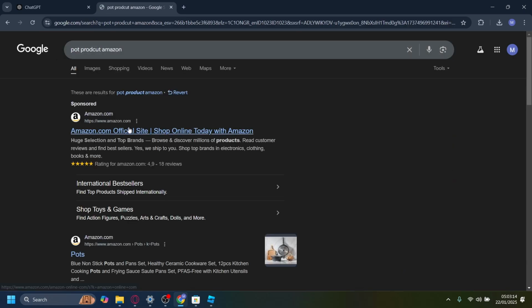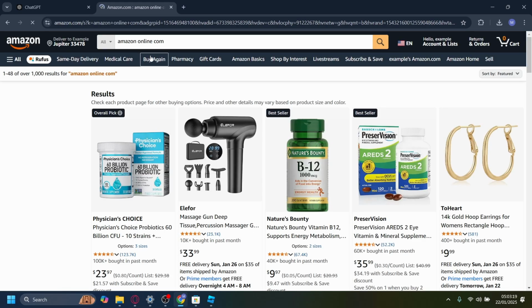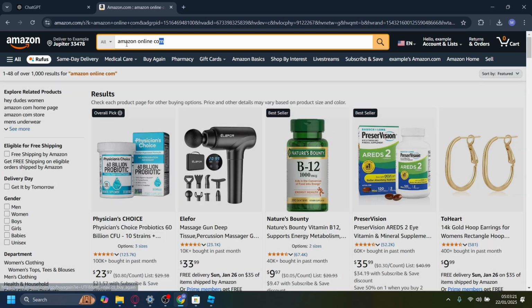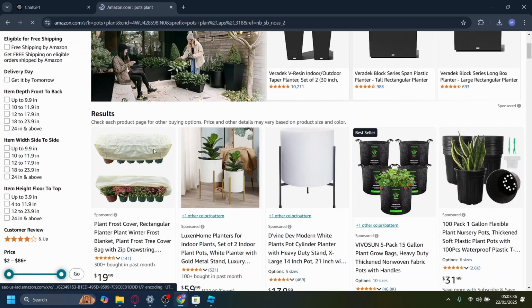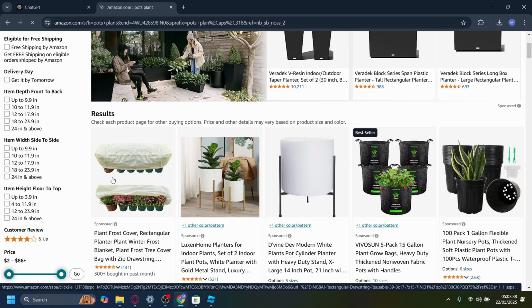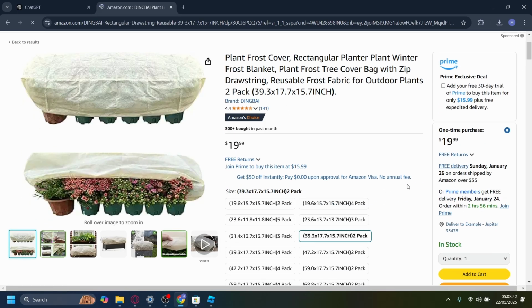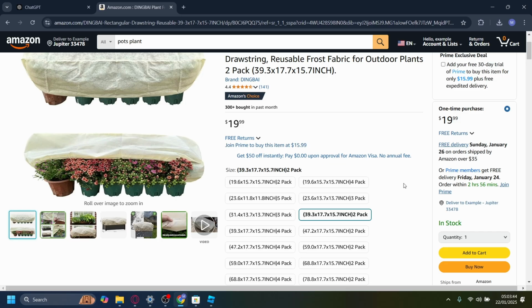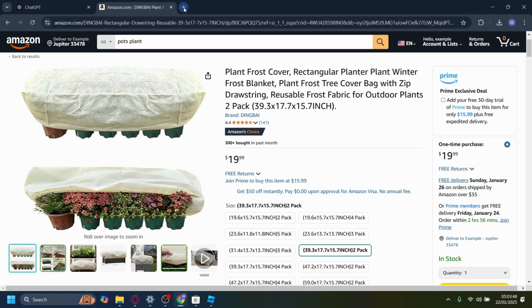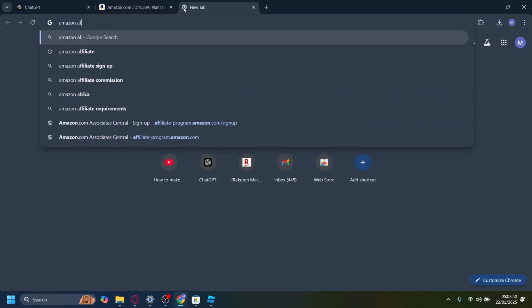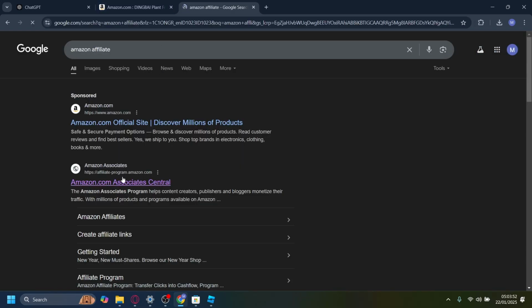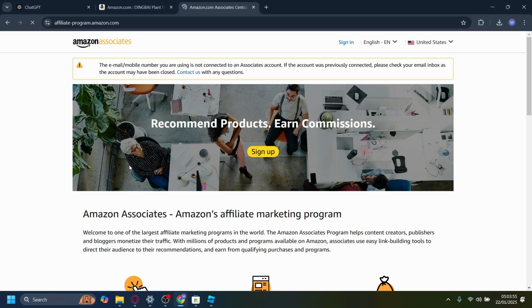And I'm going to generate something called an affiliate link. So on Amazon here, I want to search for, for example, pots, and then something like this. I want to make an affiliate link for this pot specifically. Now, the thing I can do here is generate an affiliate link, but you need to make an account first. So go to a website called Amazon Affiliate and sign up for their Associate Central here.